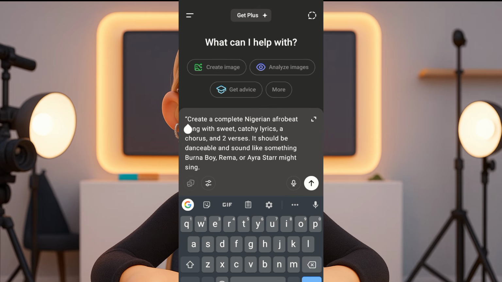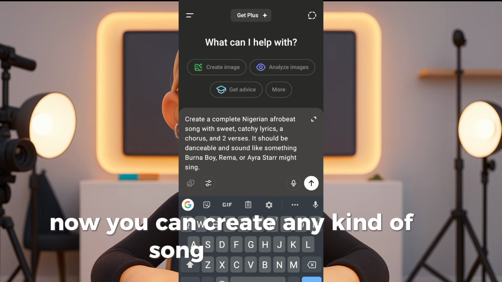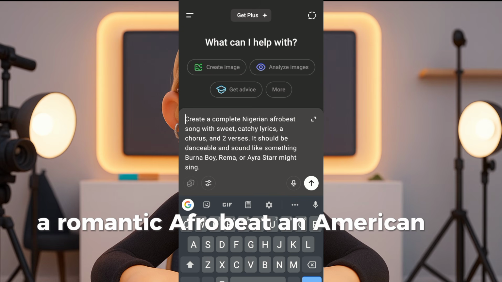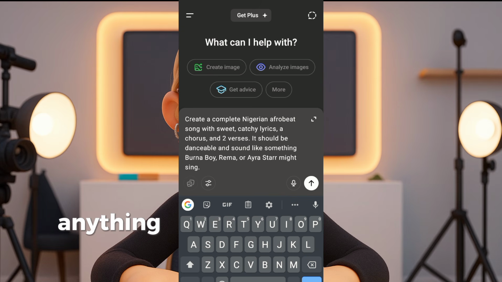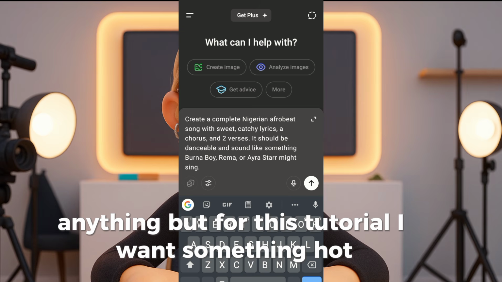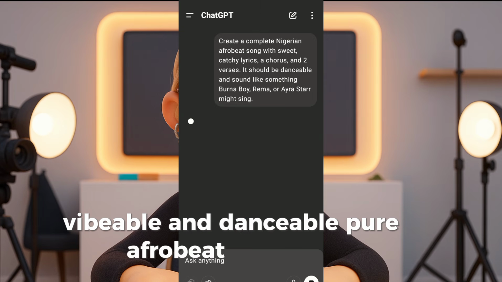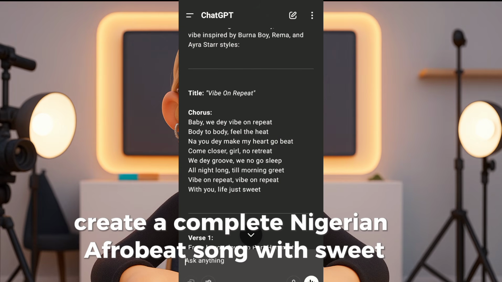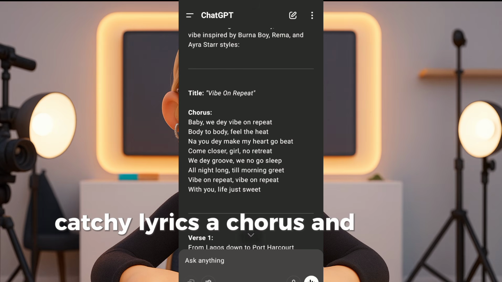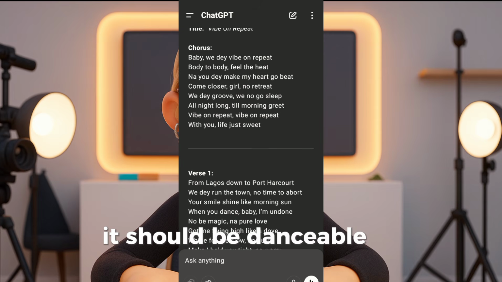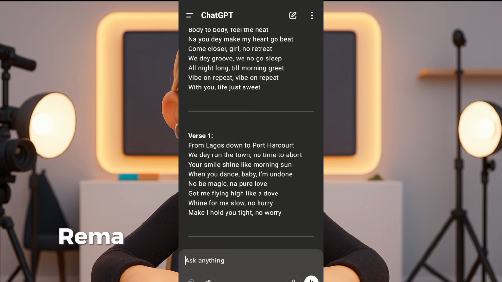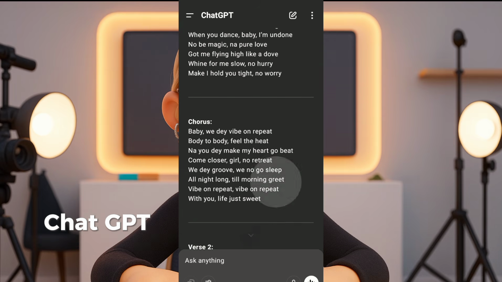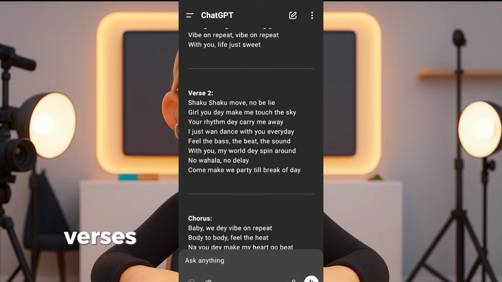Now, you can create any kind of song you want. A calm, moody track, a romantic Afrobeat, an American-style pop song, rap, anything. But for this tutorial, I want something hot, vibeable, and danceable, pure Afrobeat goodness. Type in, create a complete Nigerian Afrobeat song with sweet, catchy lyrics, a chorus, and 2 verses. It should be danceable and sound like something Burna Boy, Rema, or Ayra Starr might sing. Then hit generate, and boom, ChatGPT gives you the full song, chorus, verses, and all.